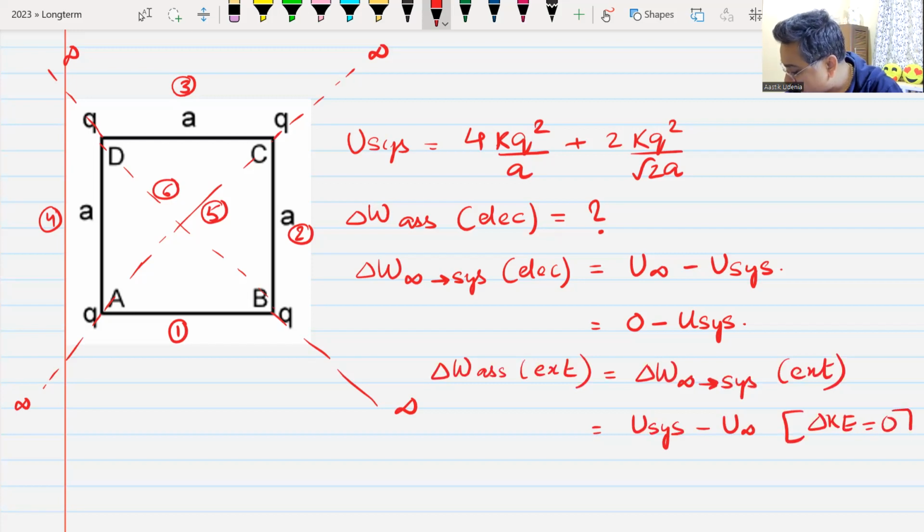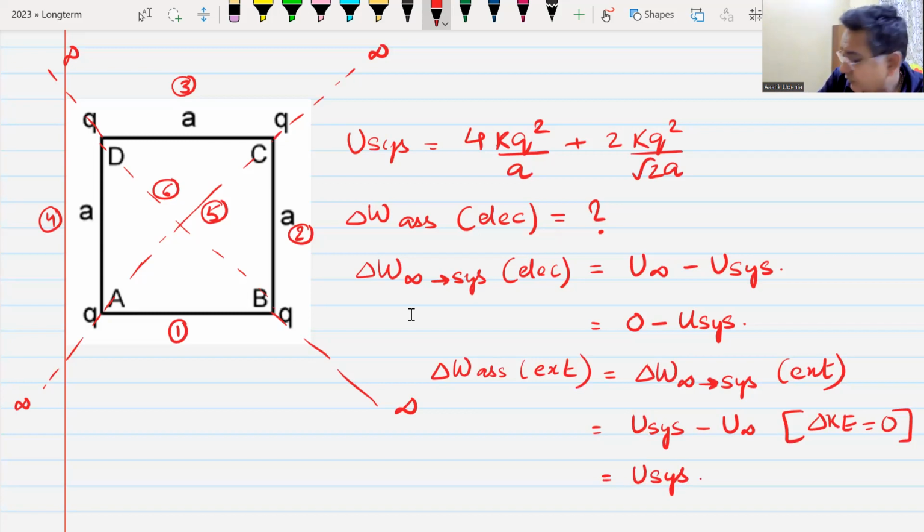I hope I have made you understand this point some 2 months back as well. So in that case, that work will be the energy of the system. That is the work done in assembling this system by the external force. Do we understand this? Yes, sir.